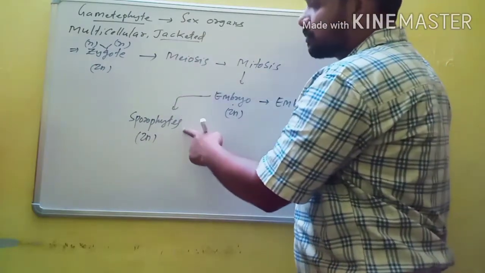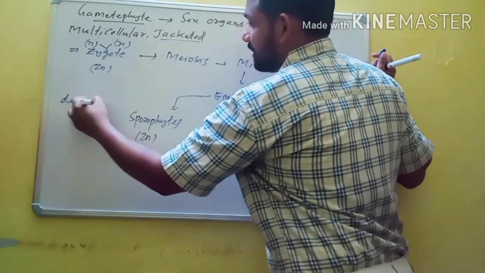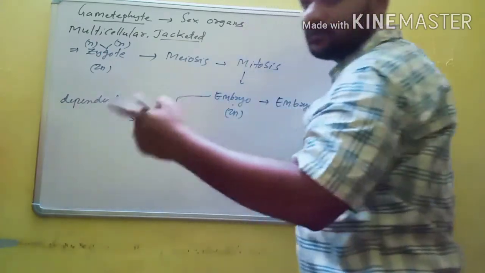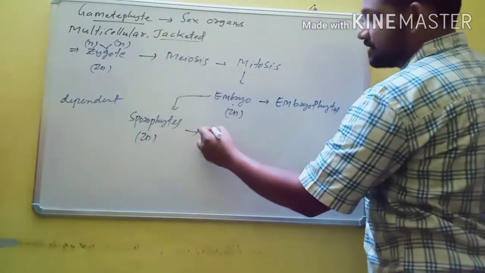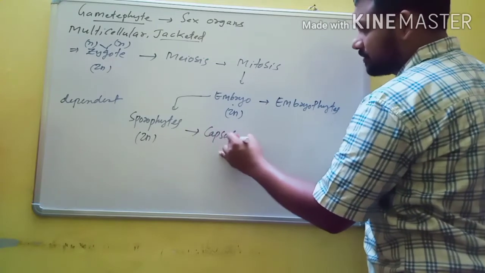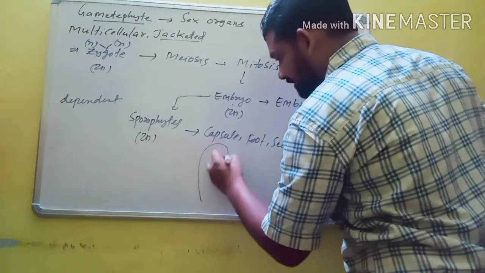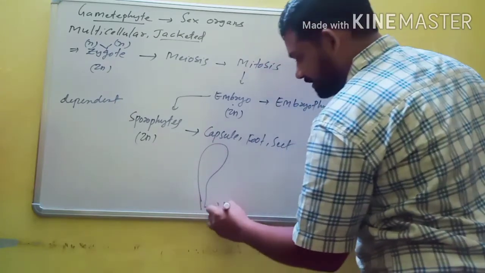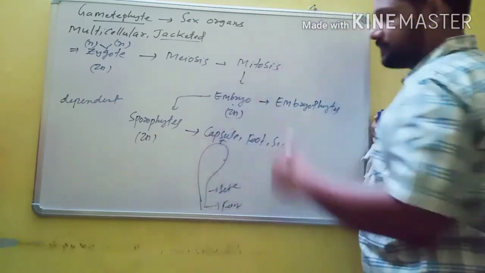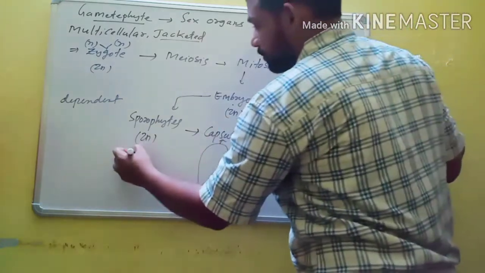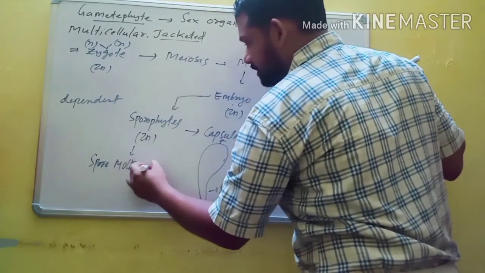That's why in bryophytes the sporophyte is dependent on the gametophyte, but the gametophyte is independent. The sporophyte of bryophytes is differentiated into three parts: capsule, foot, and seta. For example, if you observe this sporophyte, this part is known as the foot, this is the seta, and this part is the capsule. Inside the capsule, the sporophyte has spore mother cells.